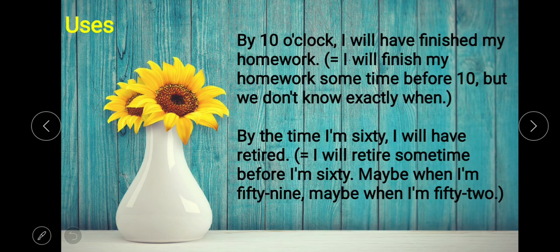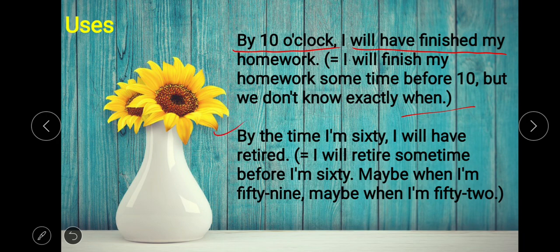Next, how to use it. I have already told you about the main use of this tense. It is for an action which is completed at some time point of future. By 10 o'clock I will have finished my homework, which means my homework will be finished before 10 o'clock or by 10 o'clock. Here the description is, I will finish my homework sometime before 10, but we don't know exactly when.